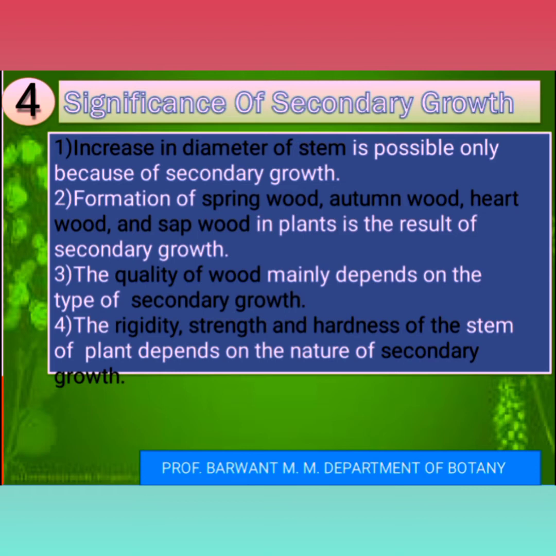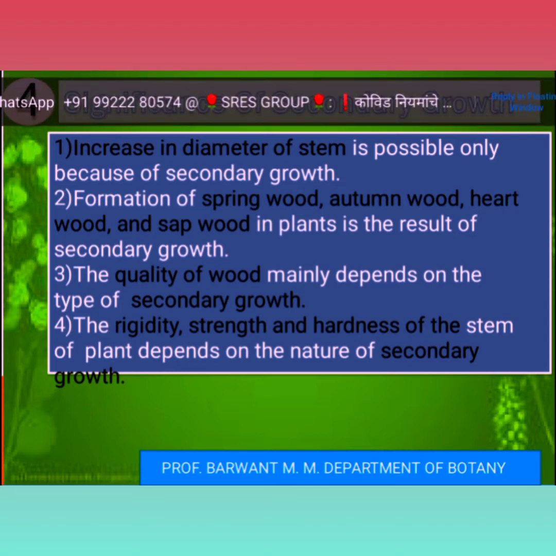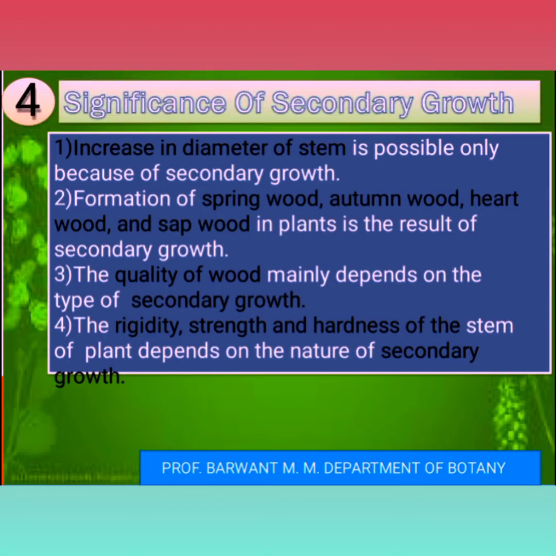If secondary growth is not exhibited in a plant, there is no wood preparation. For different commercial woods, secondary growth must take place in that plant, and only then will wood formation take place. That means spring wood, autumn wood, heart wood or sap wood. Next, the quality of wood is decided by secondary growth. Any plant showing secondary growth has wood of very good quality. If a monocot plant does not have secondary growth, that is considered a low quality wood or a low quality stem.